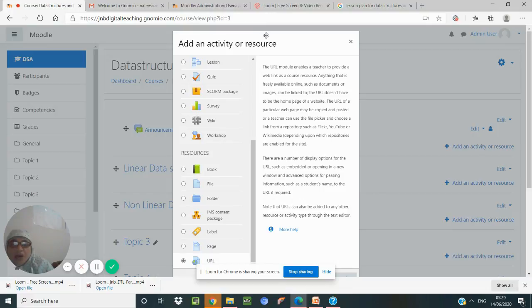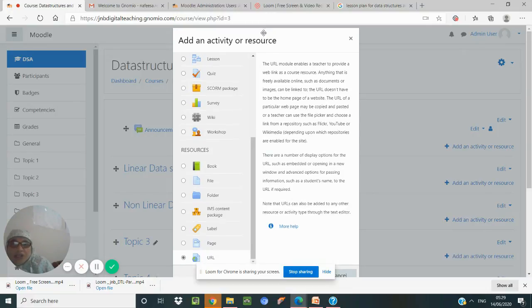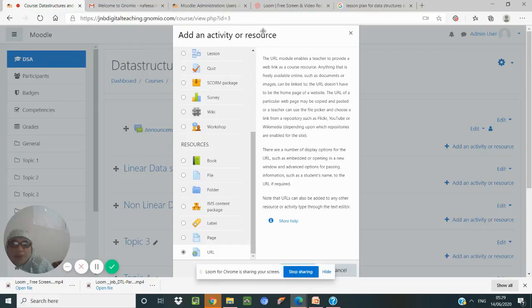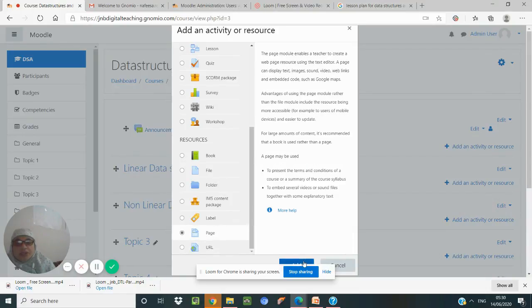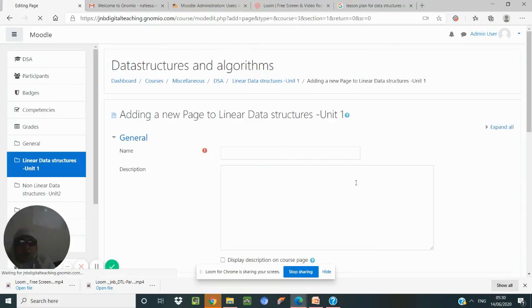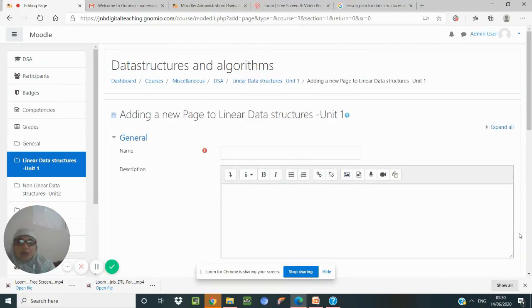One more thing I would like to tell is we have a limit of 100 MB allowed for the course, but we can always use our Google Drive, put all the files in that, and use it if we are going to exceed. Now if I want to use a page, I will select page and continue. In that unit 1 you can add this.